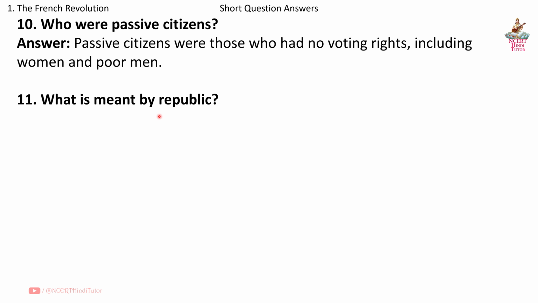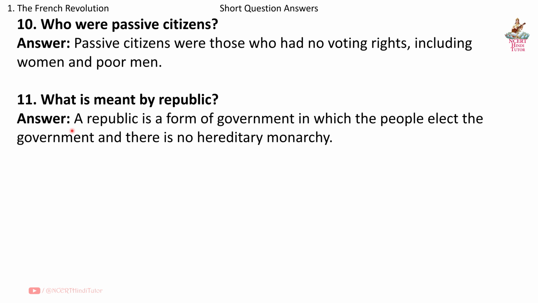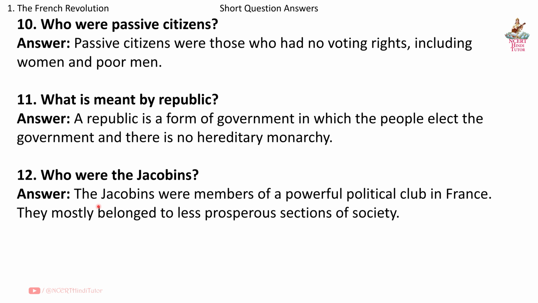Question 11. What is meant by republic? Answer. A republic is a form of government in which the people elect the government and there is no hereditary monarchy. Question 12. Who were the Jacobins? Answer. The Jacobins were members of a powerful political club in France. They mostly belonged to less prosperous sections of society.